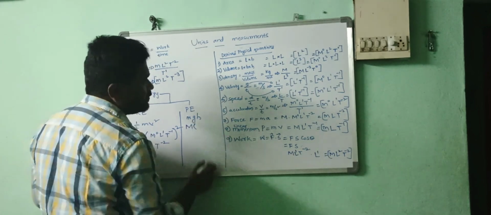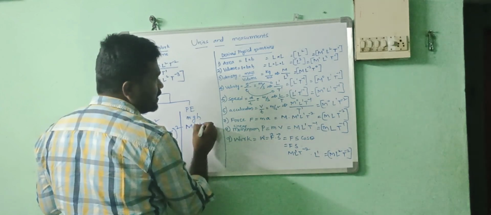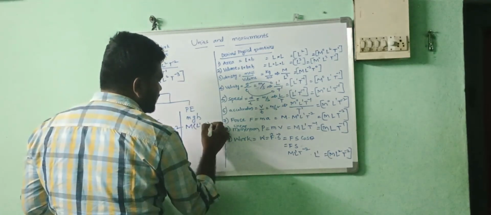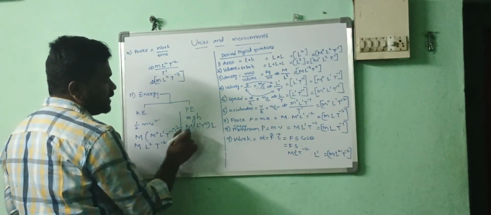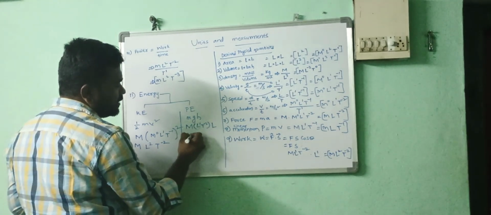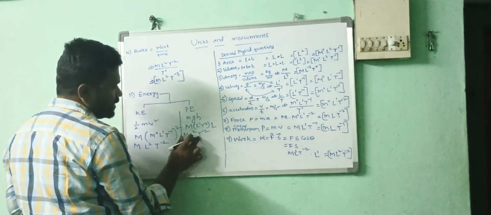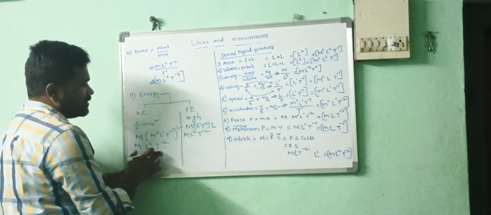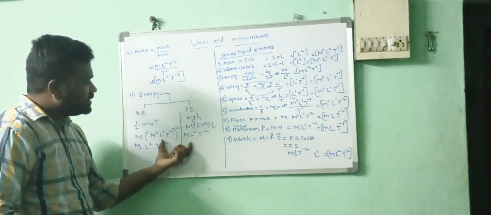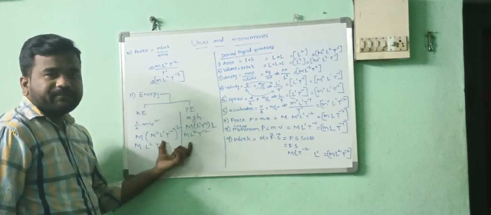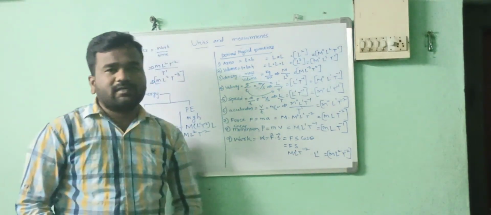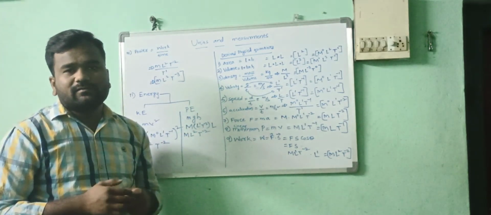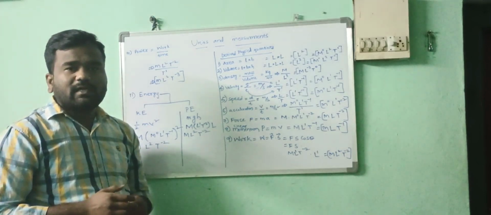Simply I write directly L power 1 T power minus 2. What is h? It's nothing but length, L. So L into L is L square, T power minus 2. Are they the same? M L square T power minus 2. So the dimension of the energy is similar to the dimension of the work. Understand? Now you can write the dimensions for any kind of energy, based on this.